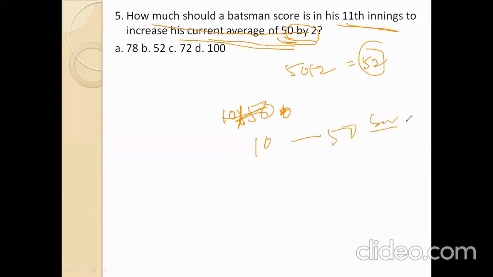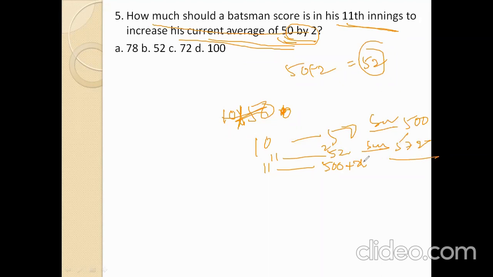So the sum is 500. For 11 innings, the sum is the 10 innings sum plus the 11th innings score. The 11 innings average is 52, so the sum is 11 times 52: 22, 55, 57, 572.